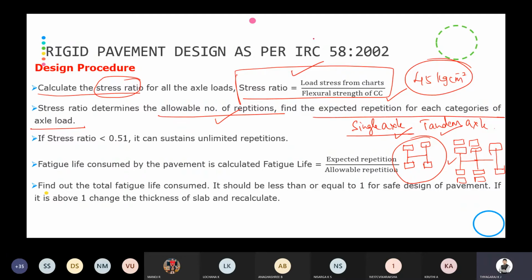Then for the number of repetitions we calculate, if the stress ratio is less than 0.51, it can take an unlimited number of repetitions.